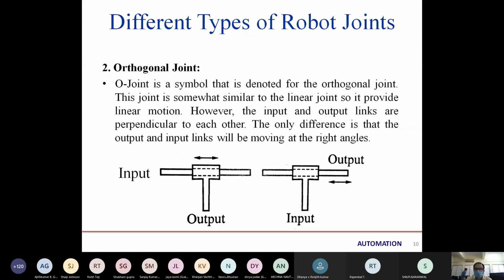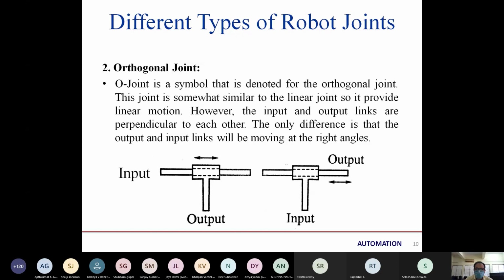Two diagrams are given. The second link is the output link. Like for the chest and this joint, the upper arm is the second link, that is the output link. So it will move only if we compare it to the input link. Basically, the input link is our reference point. So only the output is moving in this case, and the input will be stationary? Yes ma'am, the input will always be stationary. Okay, thank you, sir.